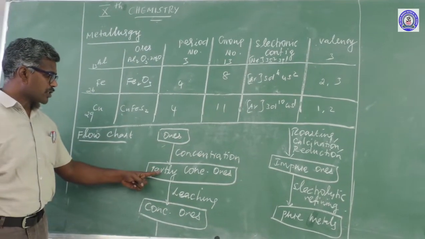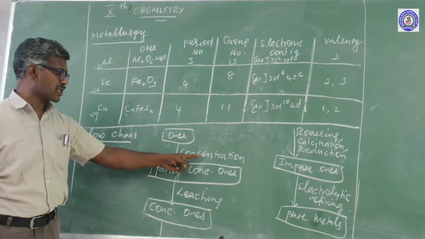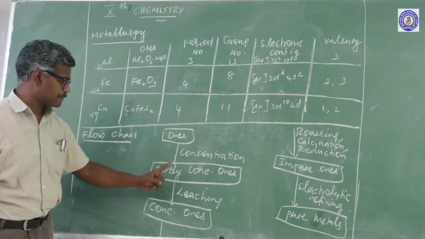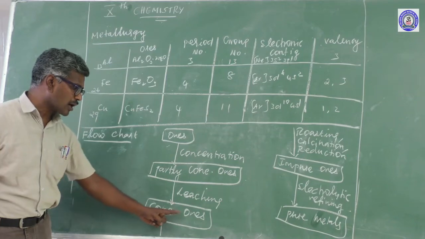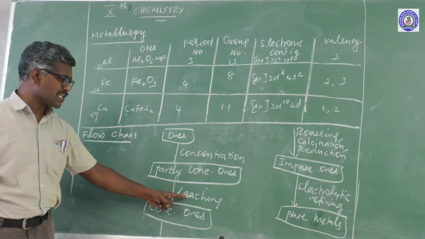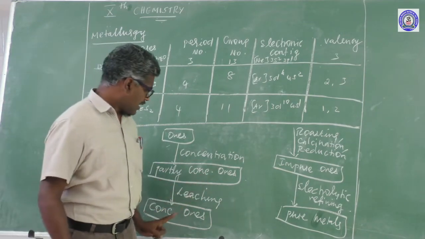Ores converted into partly concentrated ores by using concentration. What is the meaning of concentration? Removal of gangue. Partly concentrated ores converted into concentrated ores by using leaching. What is the meaning of leaching? Removal of other minerals.